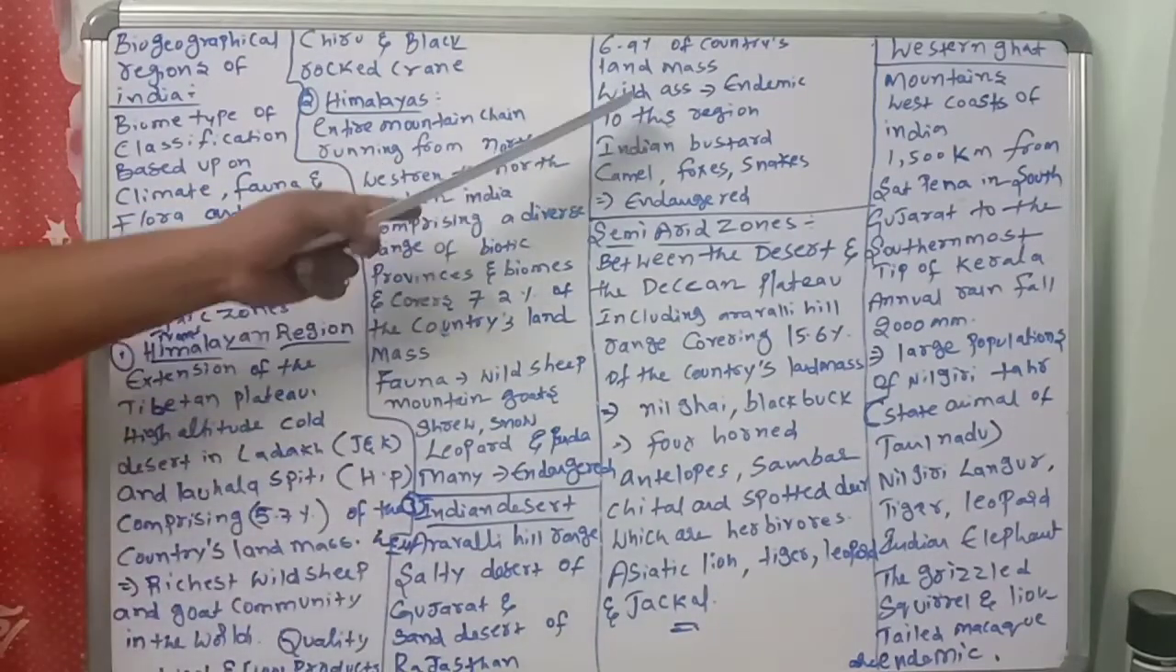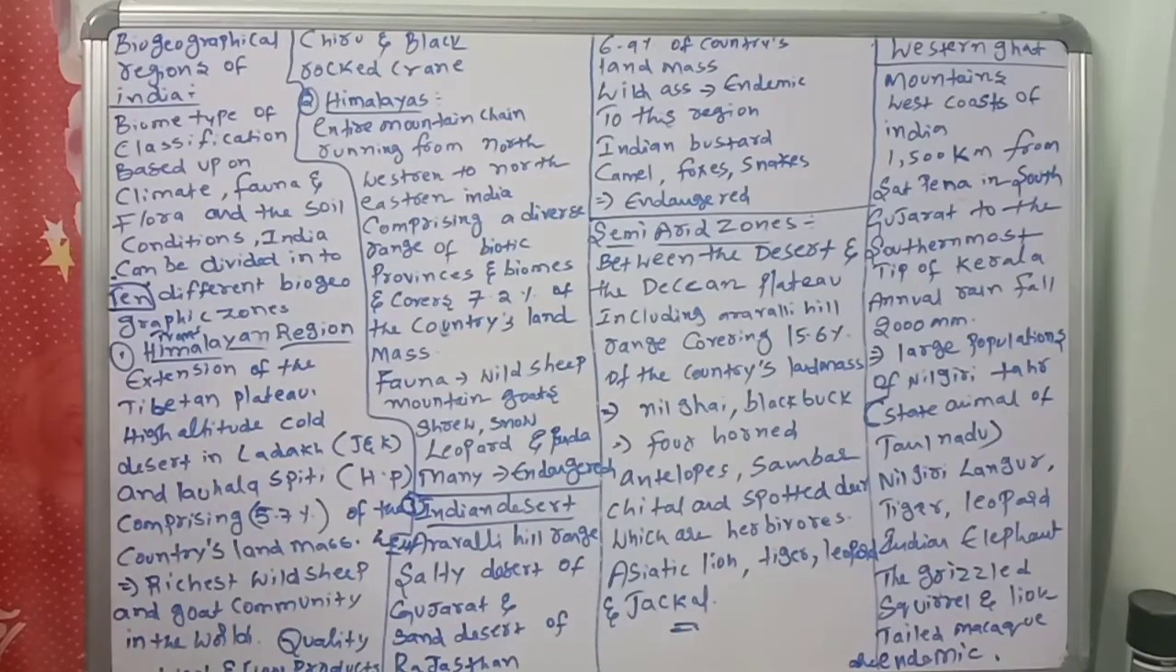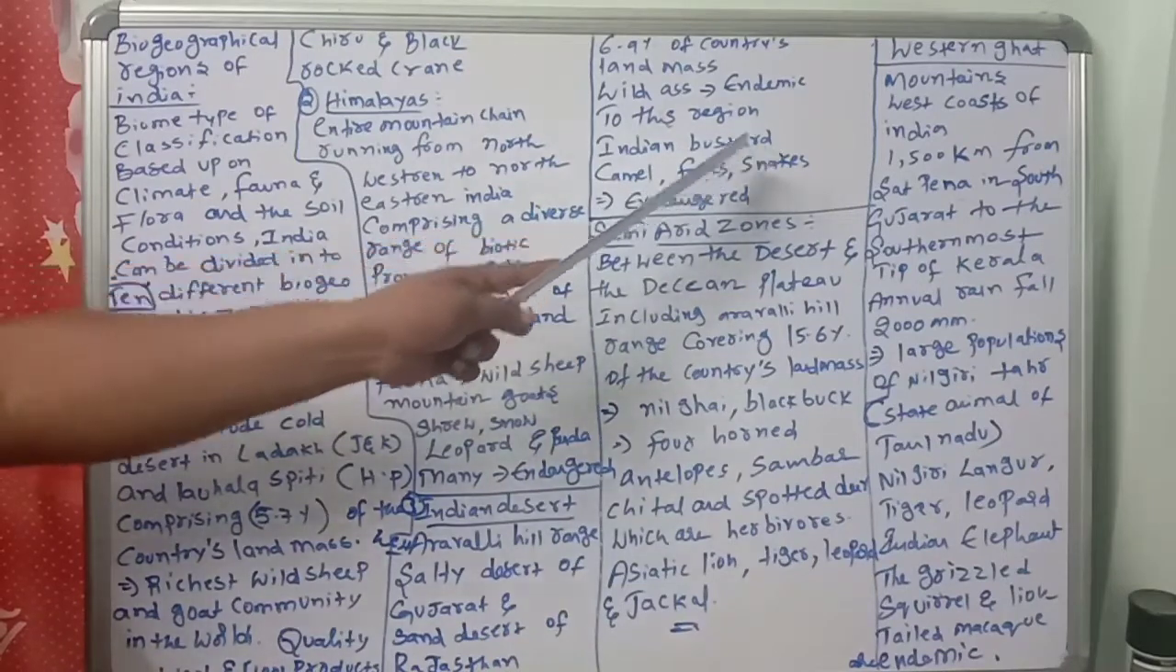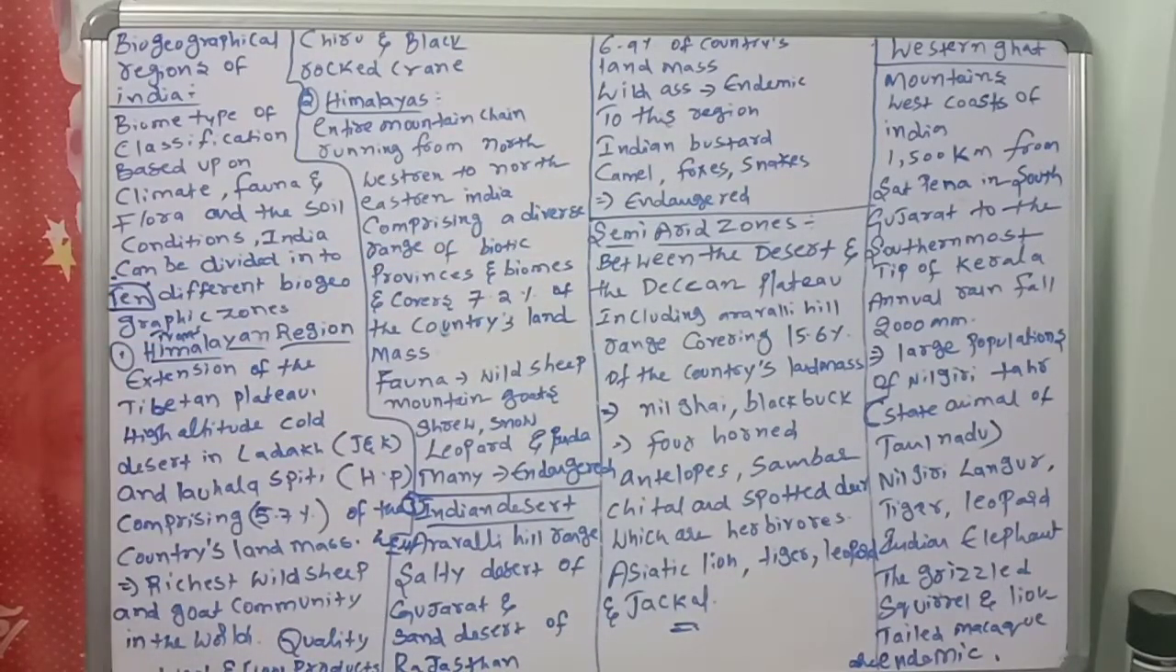The wild ass is endemic, which means we will see the wild ass only in this region. And there are some more: Indian bustard, camel, foxes, and snakes, which are also endangered. This is the third one. Next, the fourth one.